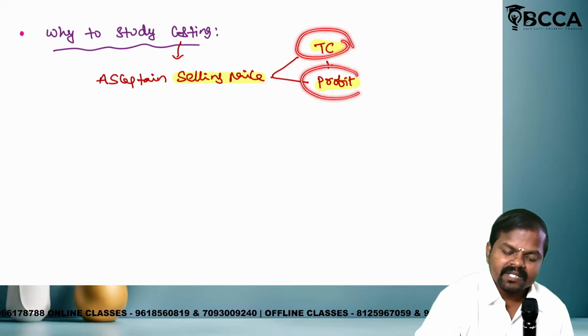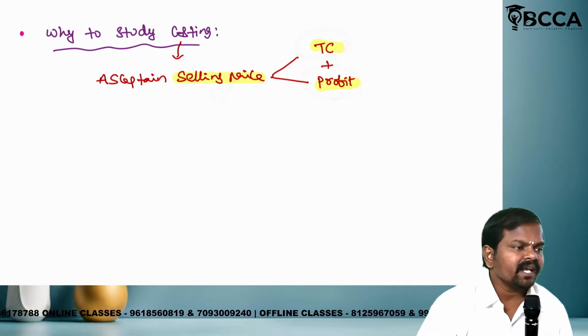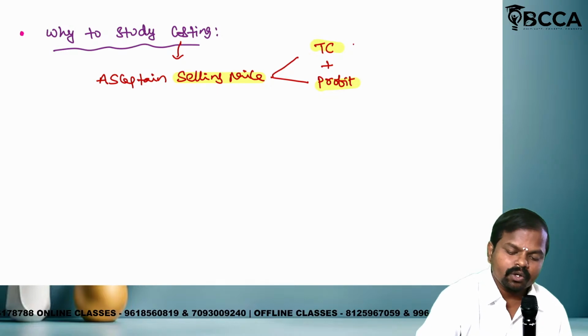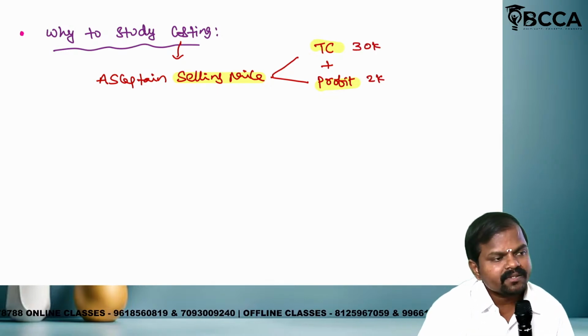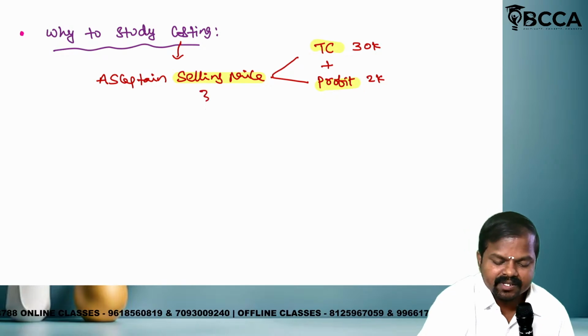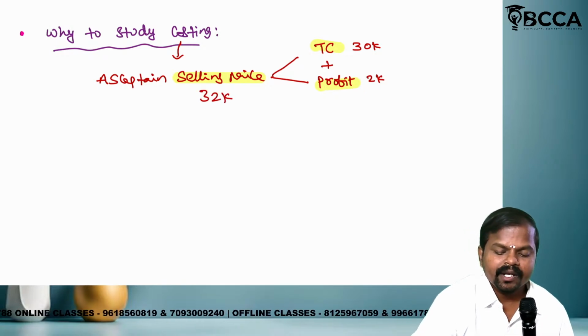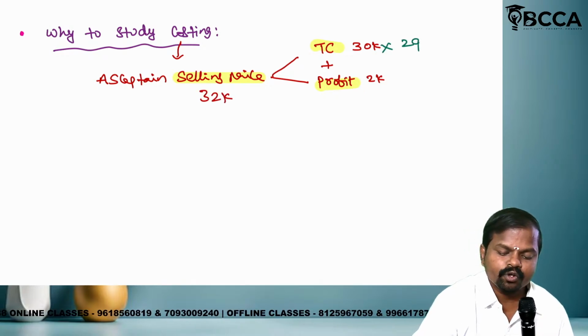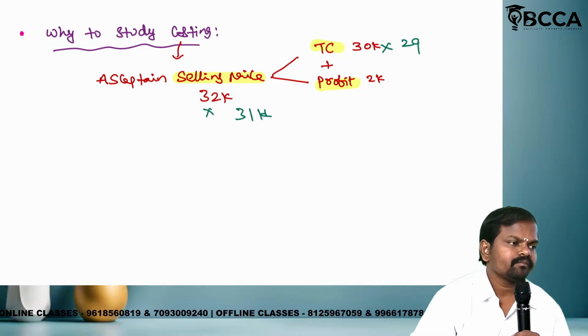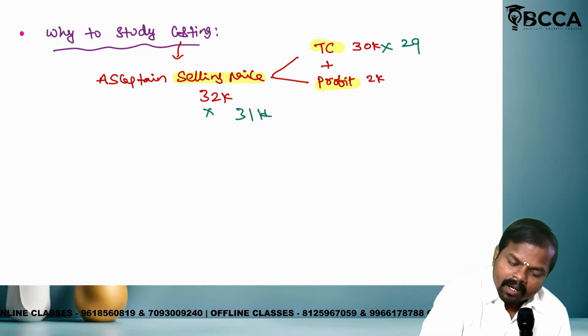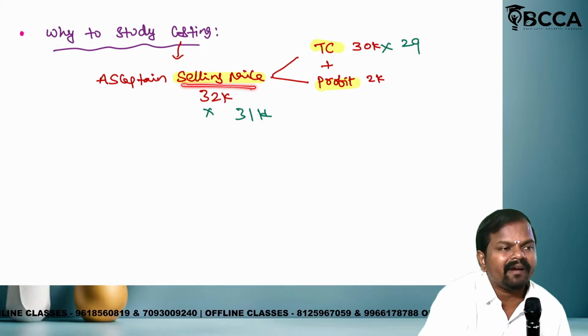Total cost plus profit is equal to what? Selling price. Total cost is equal to 30,000. Profit is equal to 2,000. What is the selling price? Selling price 30. Instead of 30, just assume 29. This is also 31. Correct? So, determining selling price, what do you require?